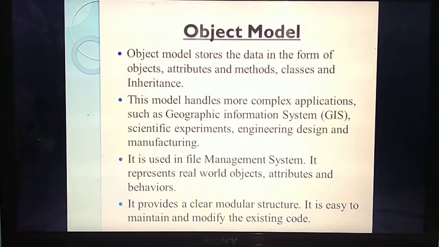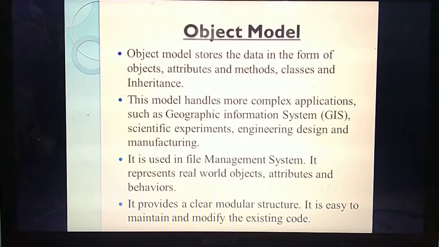For example, they are going to take a land survey. In that land survey, they will represent all the things. What things will they choose? This area, this much length or this much square meter. Then next area, this much square centimeter. In between a mountain is there. They will take the first area, named area 1, as one object. Then the mountain, another object. Likewise, each and everything they will represent as objects, attributes and behaviors.